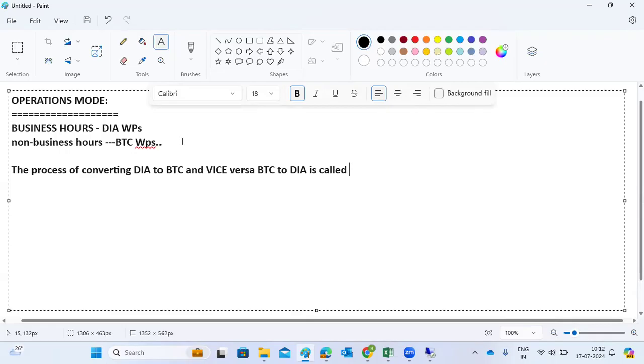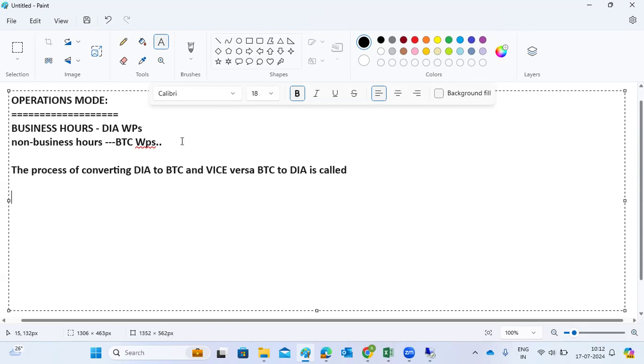At that time, the system will switch to day or night mode as per your timelines, so that it will improve the system performance and you need not do a system restart. Automatically, as per the system timelines, your work processes will be converted from dialog to background, and background to dialog.